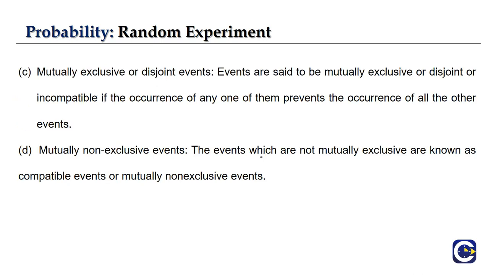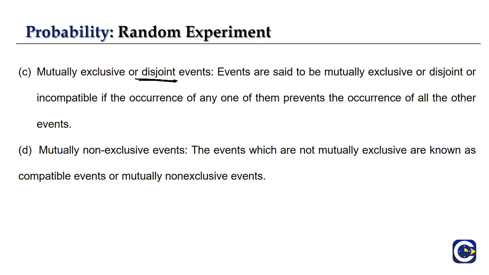Now let's see the next event, that is mutually exclusive or disjoint events. If you observe this name, disjoint, it's actually quite familiar, because at the beginning of our lectures we discussed sets, and in that we dealt with disjoint sets. It's actually the same. When we compare sets, it is a disjoint set, but here we are comparing events, so it will be disjoint events, or mutually exclusive.